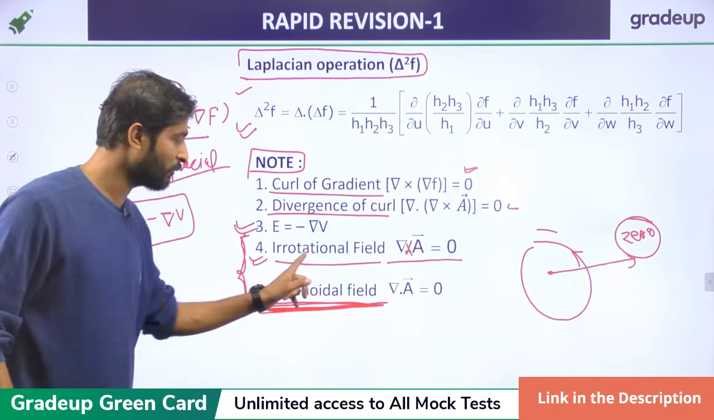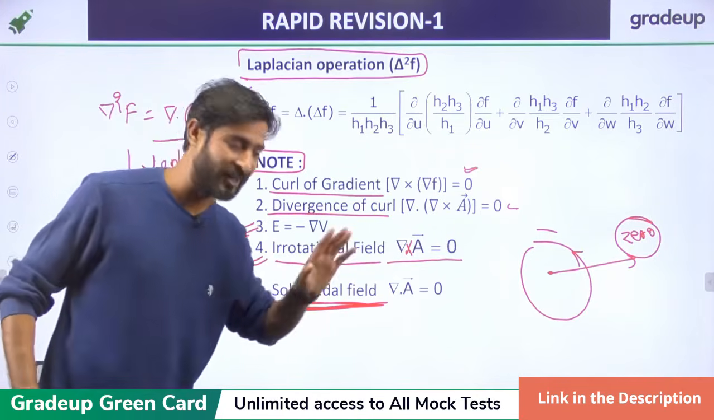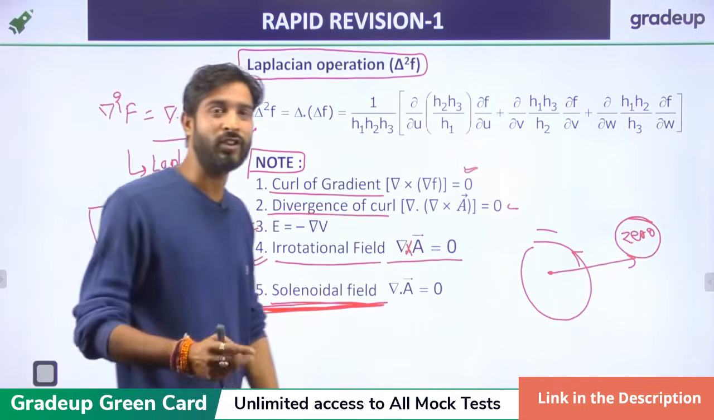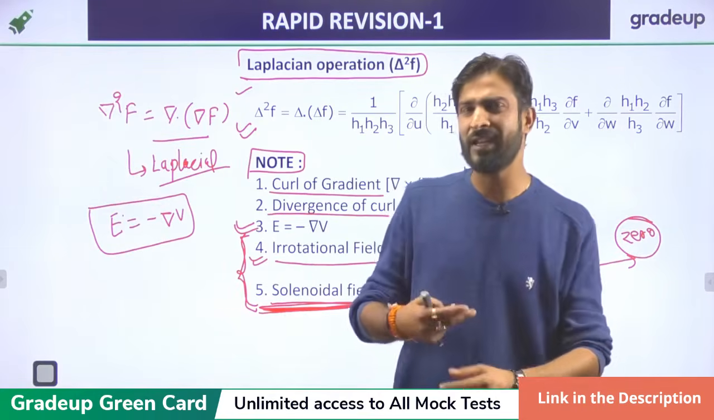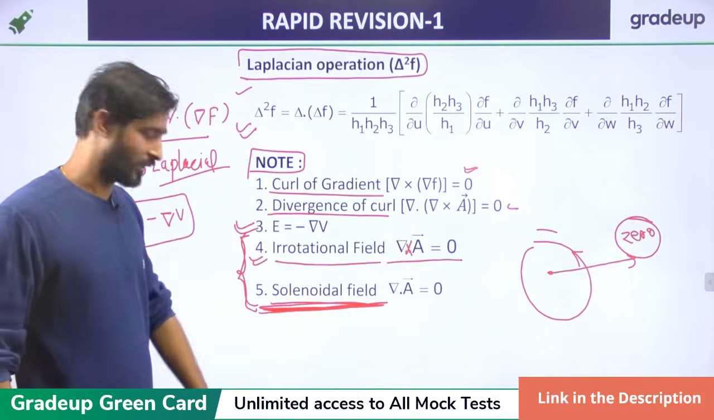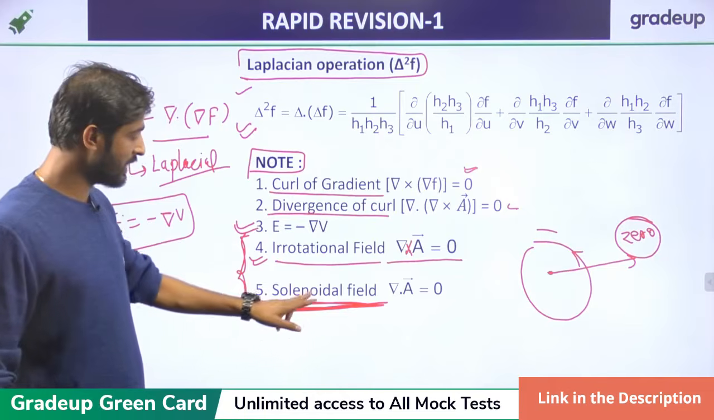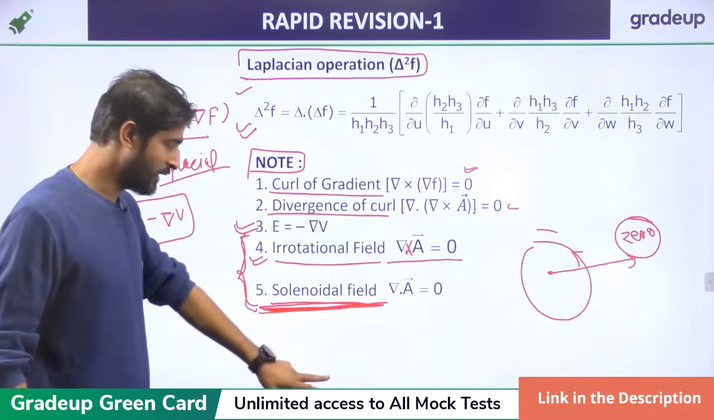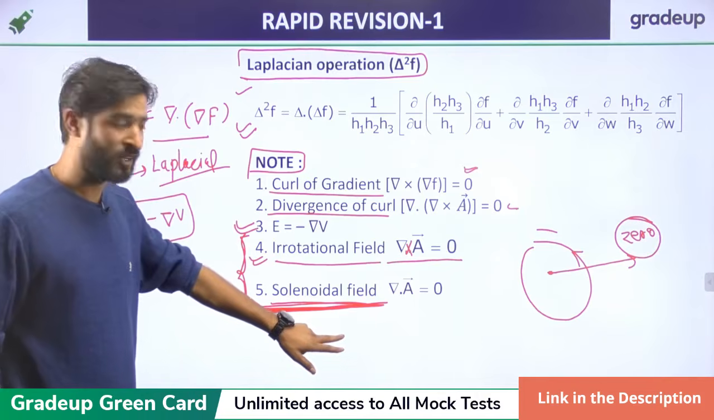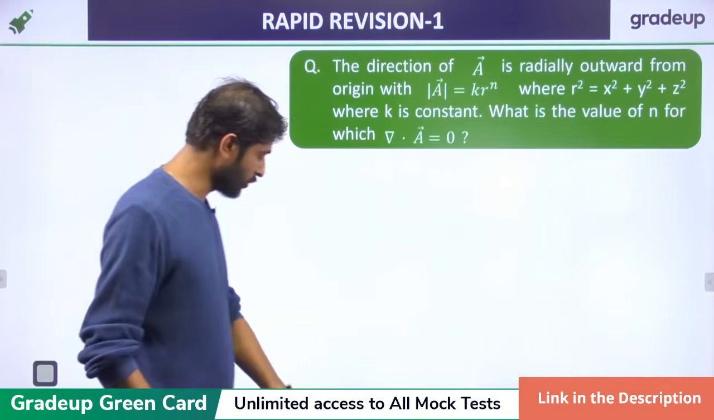And there are two things: one is related to the irrotational field, and another is related to the solenoidal field, right? Someone asked, what is solenoidal? Actually, whenever something is related to rotational nature, then it is called solenoidal, right? Just like a magnetic field. The magnetic field is just of solenoidal nature. Now, let's solve the question.